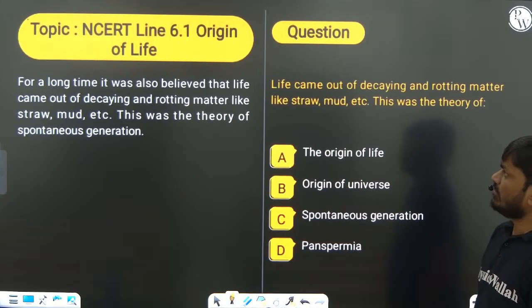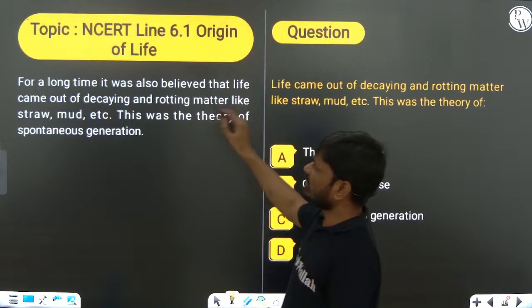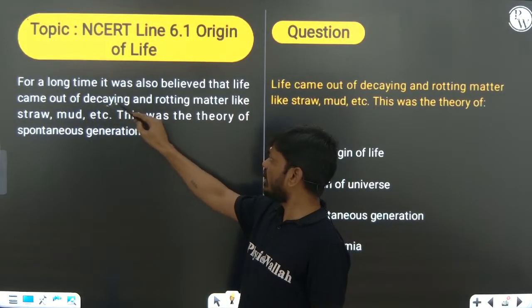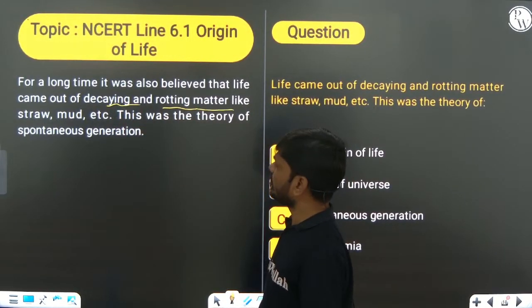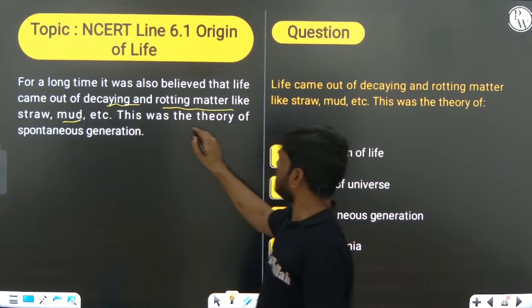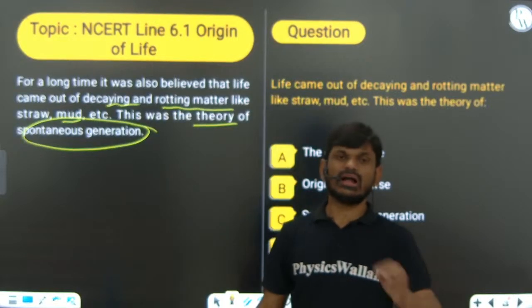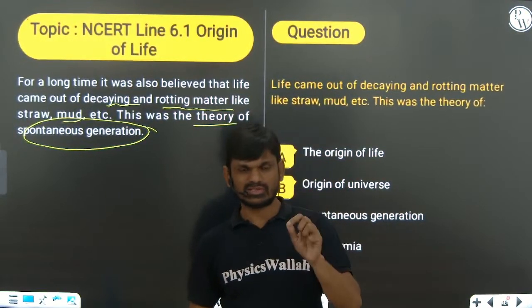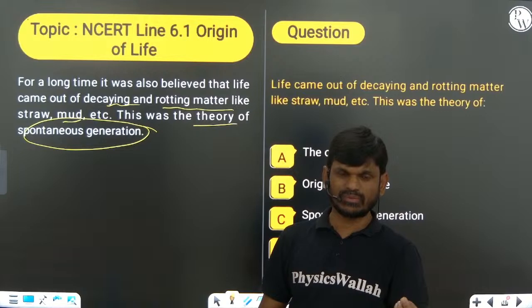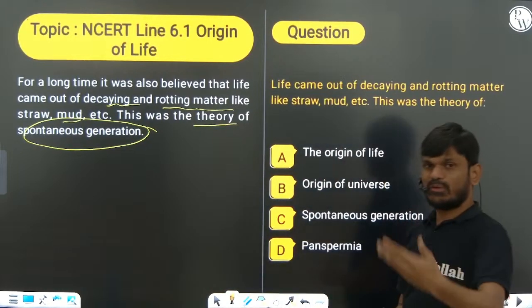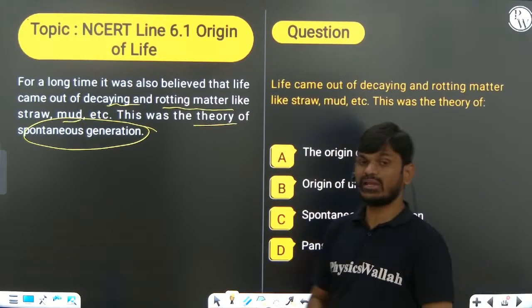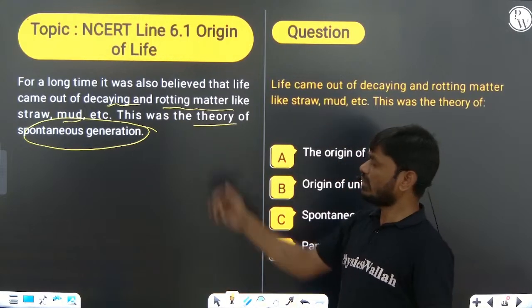For a long time it was believed that life came from decaying, rotting matter like straw and mud. This was the theory of spontaneous generation, or abiogenesis. According to it, life might have evolved from non-living things like mud and straw.